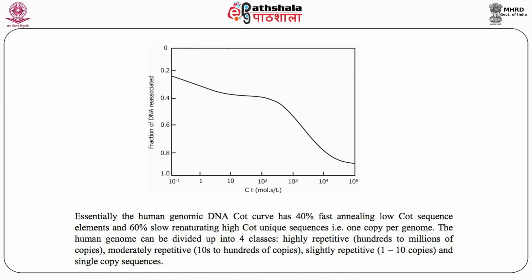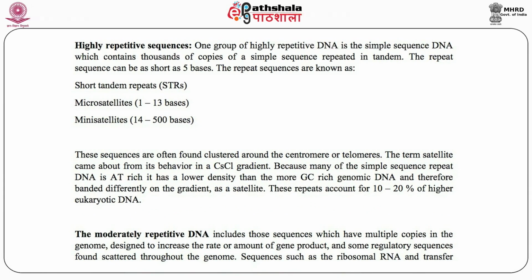The human genome can be divided into 4 classes: highly repetitive sequences, which are present in hundreds to millions of copies; moderately repetitive sequences, which contain about tens to hundreds of copies; slightly repetitive sequences, about 1 to 10 copies; and just single copy sequences, just 1 copy per genome. Now, the repetitive DNA, by sequence analysis, was found to contain many short repeat sections found in the satellite DNA. One group of the highly repetitive DNA is the simple sequence DNA, which contains thousands of copies of a simple sequence repeated in tandem numerous times. The repeat sequence can be as short as 5 bases, and these are known as short tandem repeats or STRs.